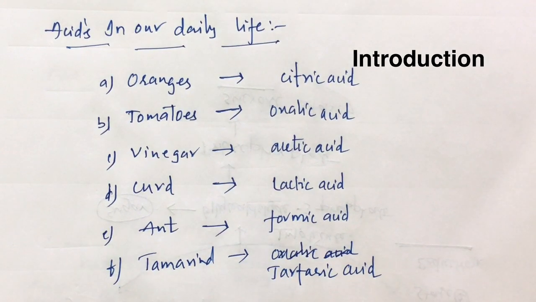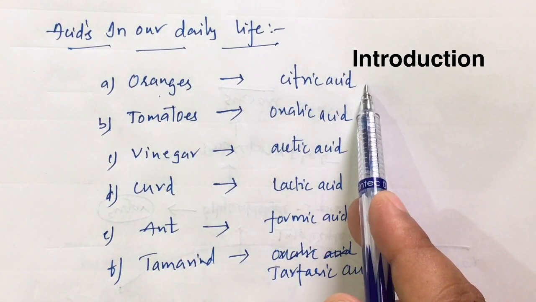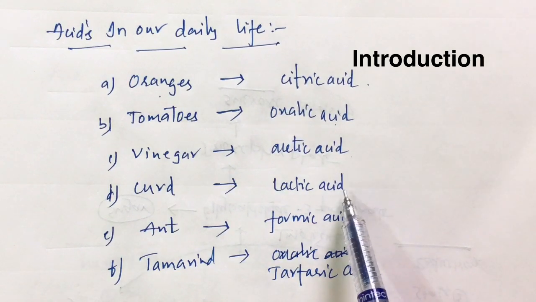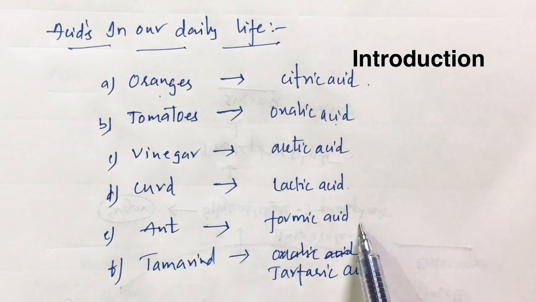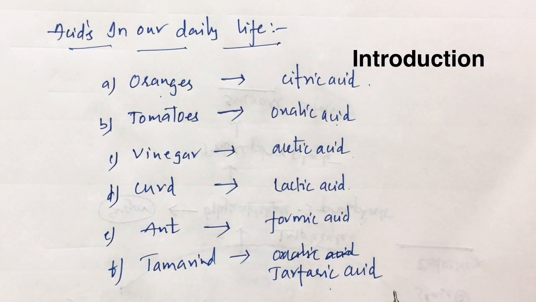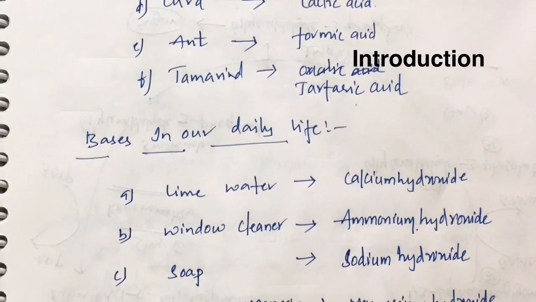Children, here is the list of acids which we use in our daily life. Oranges which we eat contain an acid called citric acid. Tomatoes, oxalic acid. Vinegar, acetic acid. Curd contains lactic acid, and ants contain some formic acid. Tamarind contains tartaric acid. Is it clear, children? We also use carbonated drinks, which contain carbonic acid. So these are the acids in our daily life.